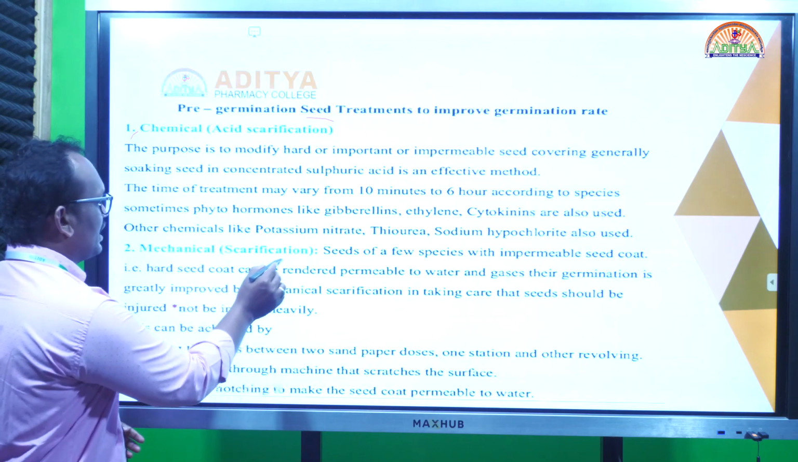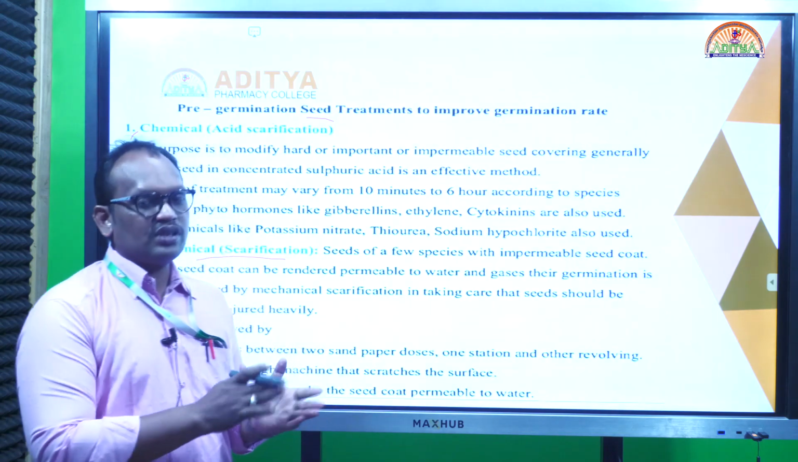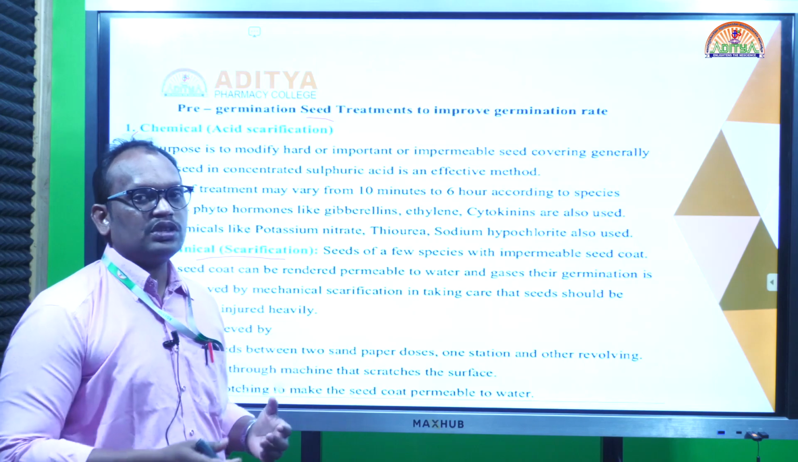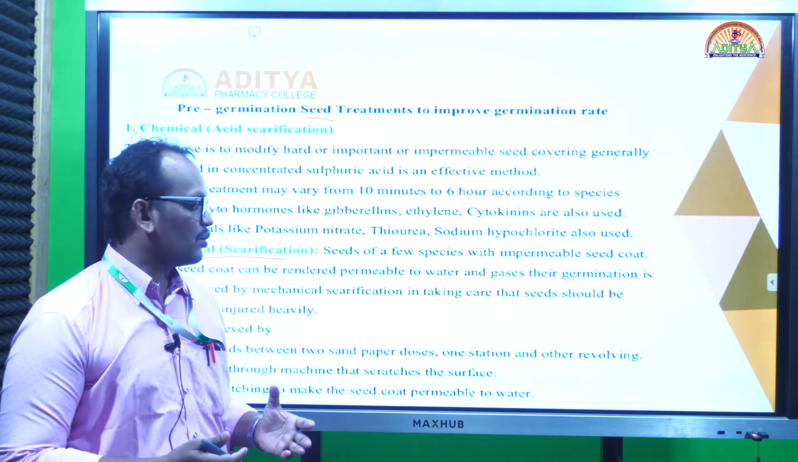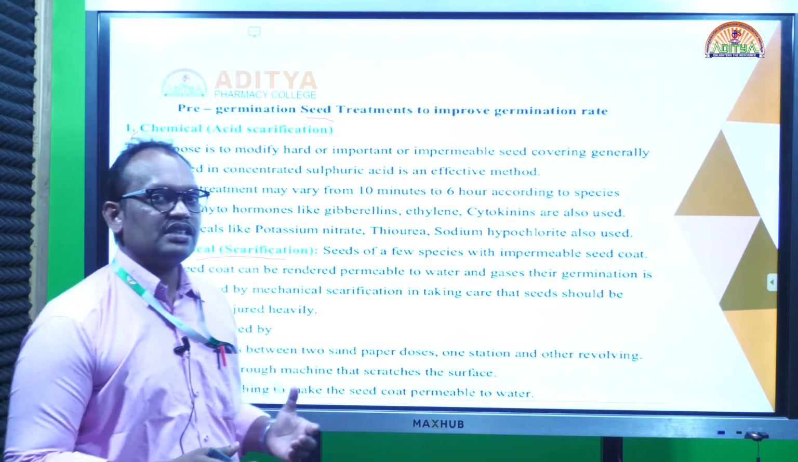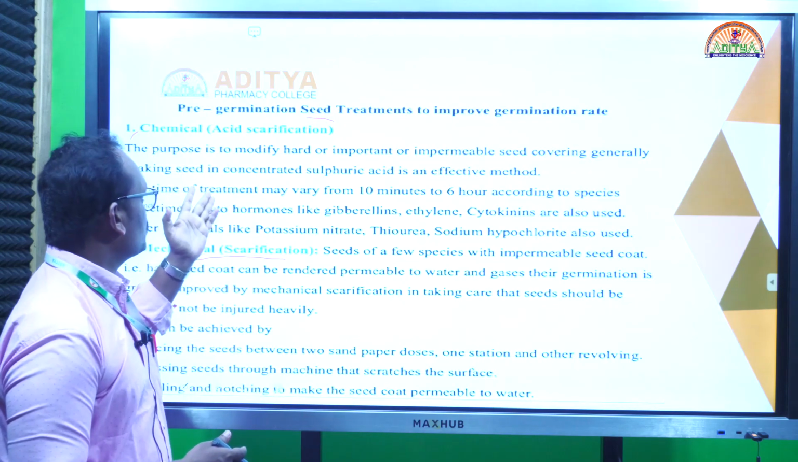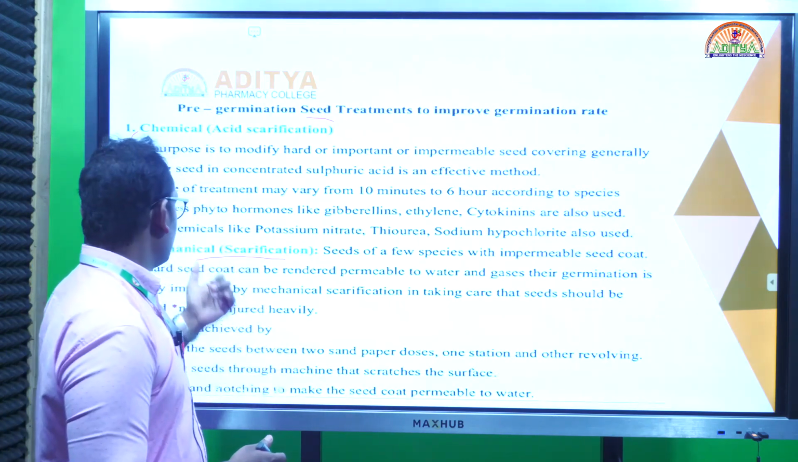And sometimes mechanical scarification, where we rub the seeds with a cloth or with our hands, or rub them mechanically, so that the outermost seed layer is removed and growth is faster. We can see this in such types of seeds. So we treat in two ways, mechanical and chemical. Those two processes we call acid scarification and mechanical scarification.